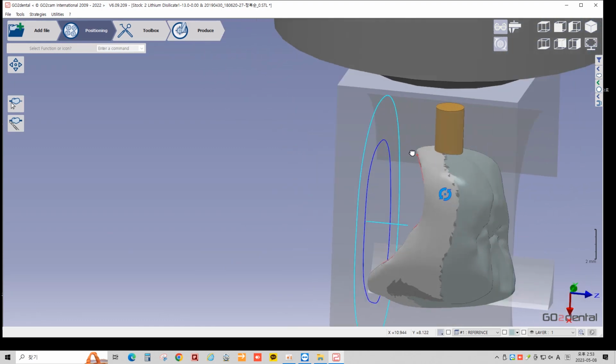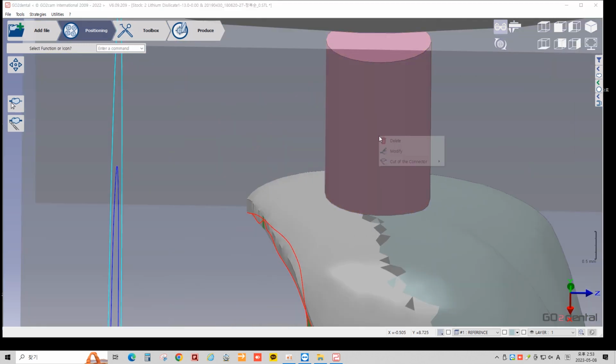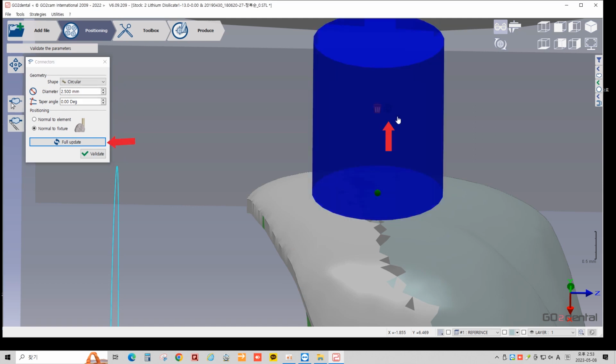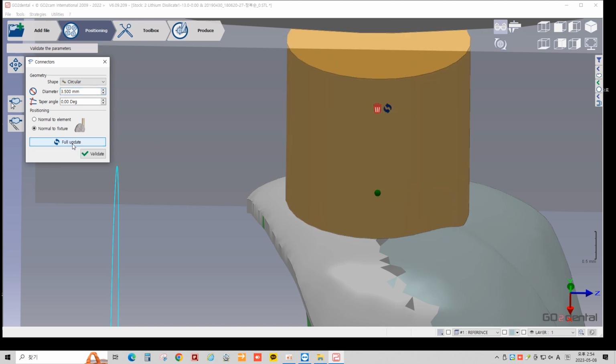To modify the connector type or thickness, right-click on Connector and select Modify. Set up the parameter for connector and click Full Update to view the changes. For crown, connector diameter with 3.5 mm is recommended. For veneers, inlay, onlays you can use 2 to 2.5 mm depending on design size and material.